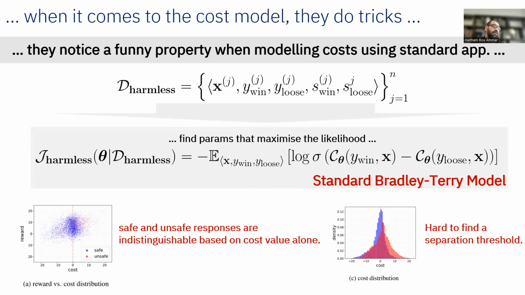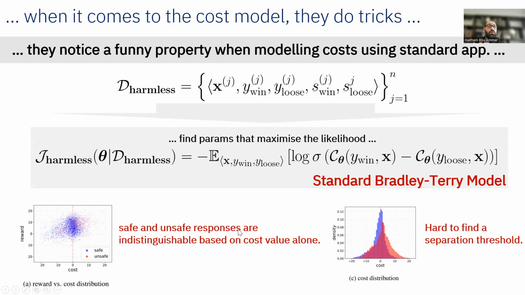First, they noticed that the safe and unsafe responses are indistinguishable based on the cost values alone. So if we just look at the cost value distribution, like this scatter plot of the cost values, you can notice that based on the cost or the reward values, it's really hard to distinguish which answers are safe and which answers are not safe. And this dotted line here is the threshold between the two. In other words, it's very hard to find a separation threshold based on these cost values alone.